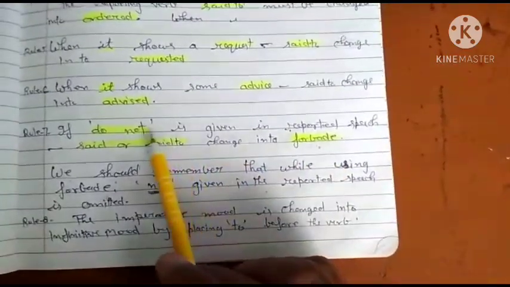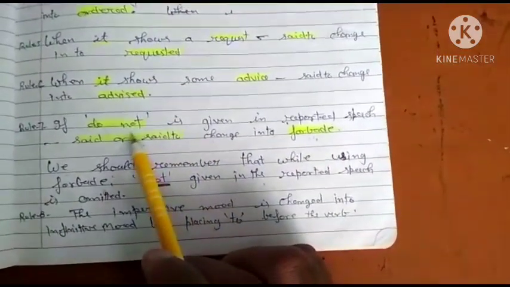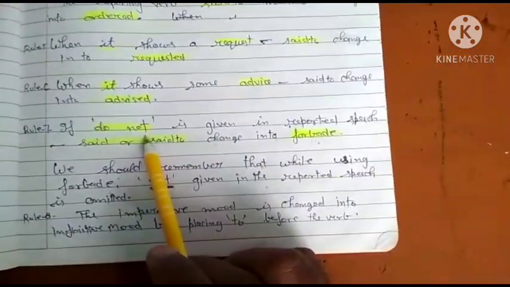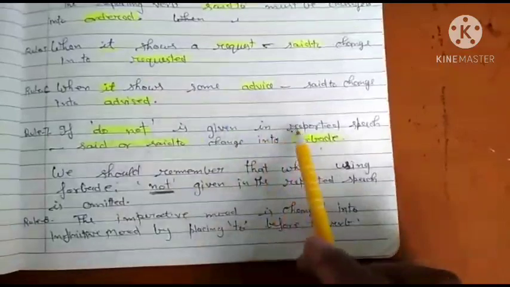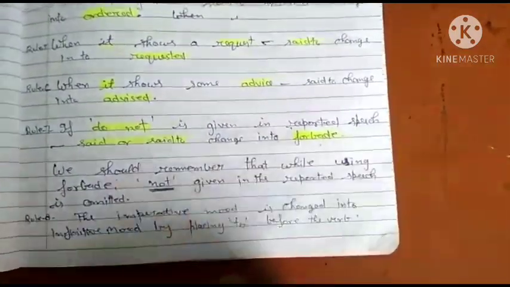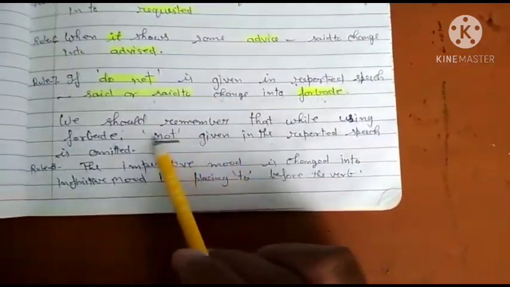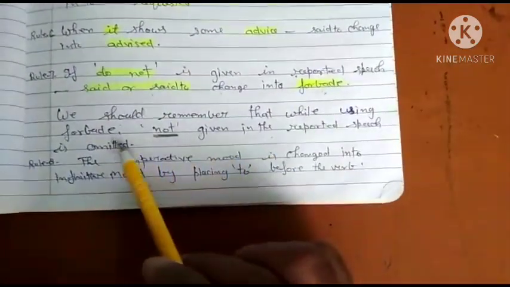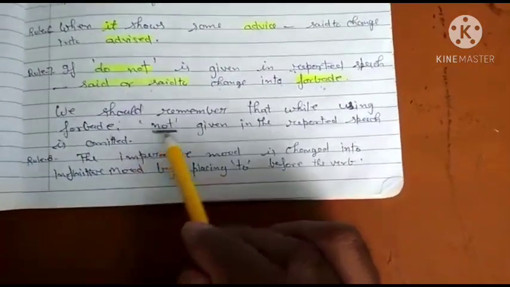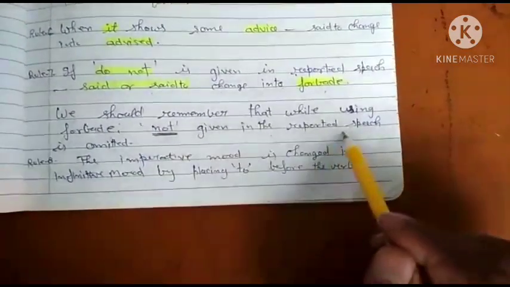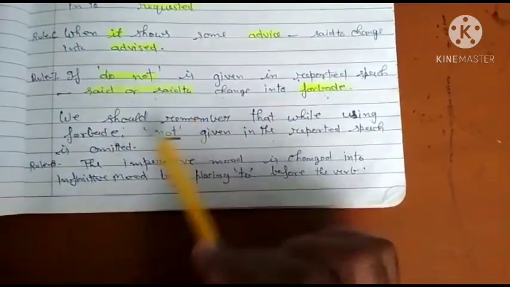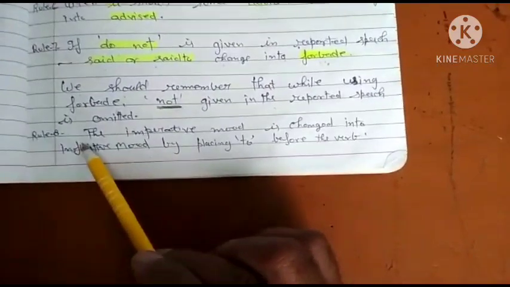Listen about this rule. If do not is given at the beginning of the reported speech, when you change these types of sentences into indirect narration, said or said to changes into forbade. Okay. Next, we should remember that while using forbade, not given in the reported speech is omitted. If there is not given, you will omit it if you use forbade in place of said or said to. Now clear?